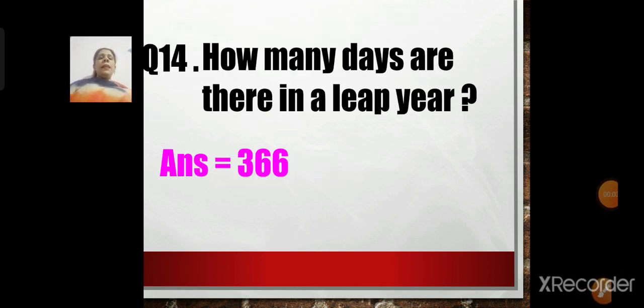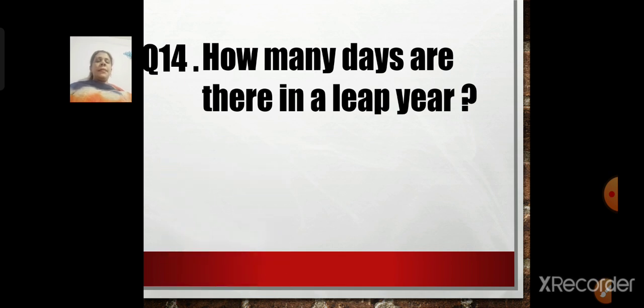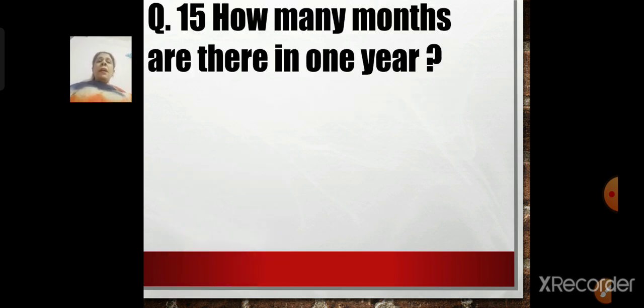How many days are there in a leap year? 366. How many days are there in a leap year, children? 366. I had explained to you what is a leap year. Leap year comes after every 4 years. And the year which is divisible by 4 is known as leap year. Okay. So, how many days are there in a leap year? 366.